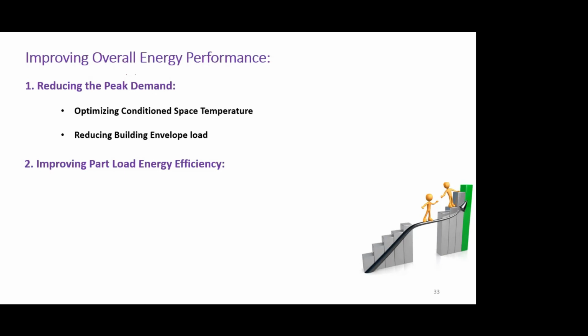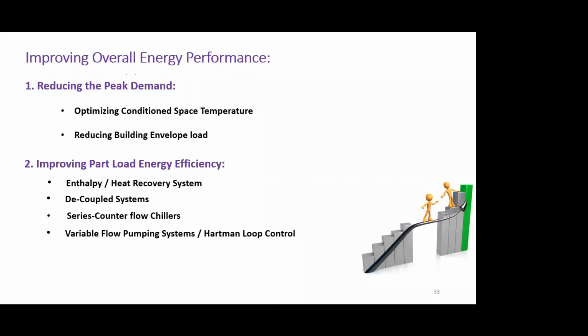So improving part load energy efficiency is a key element to ensure that we achieve overall energy efficiency in year-round operation. So what are some of the strategies? A few we have already seen, and a few we are going to see in subsequent slides. Like enthalpy and heat recovery systems, we have already seen. Decoupler systems, we will talk about. Series counterflow chillers, I'm just giving you these names, so if you're interested, you can Google it or do your own studies.